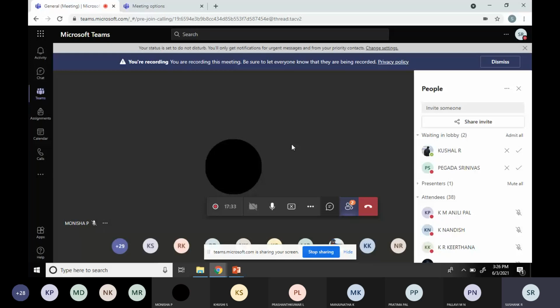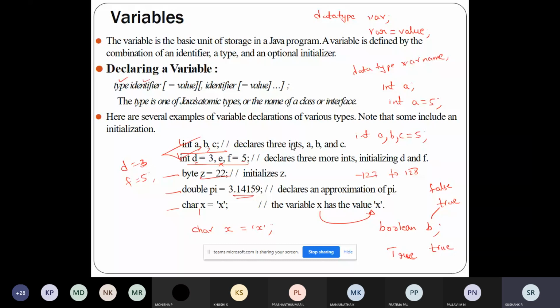We'll continue with the classes then. What I discussed was about variables. Variables are the basic unit of storage in a Java program. How to declare a variable: you can declare the variable, and you need not assign a value to it. That is optional. And if you want, you can assign the value while declaring the variable itself.